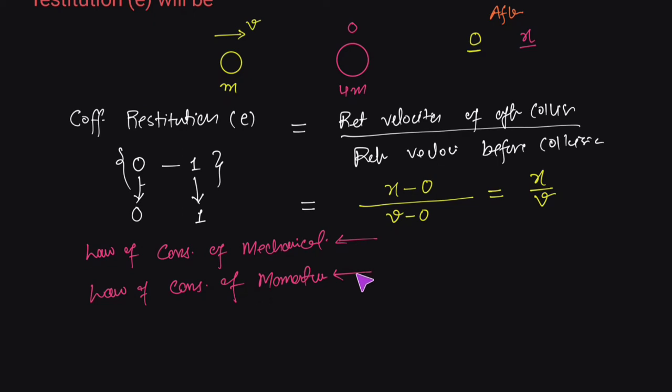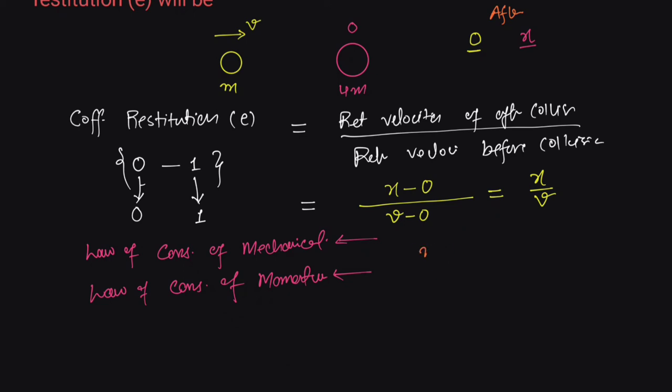So the only principle which we can apply to solve this problem is the law of conservation of momentum, because it is always valid as long as the system is in isolation. System in isolation means that these two objects must not interact with a third one. Before collision, these two are interacting with each other, and after collision, they are not interacting with any third object. As long as this condition is fulfilled, we can apply the law of conservation of momentum. It says that momentum before collision is equal to the momentum after collision.